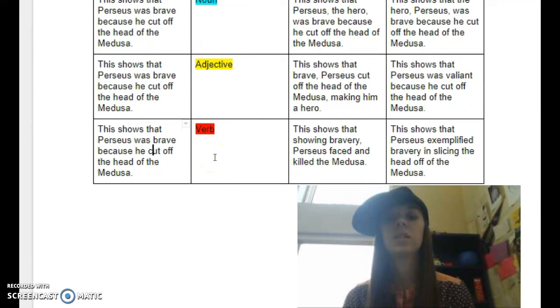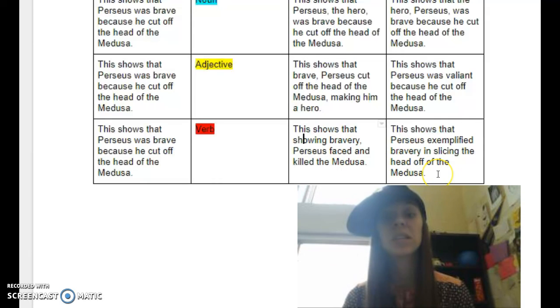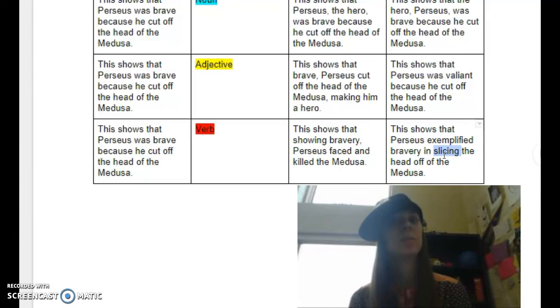So I said this shows that showing bravery, Perseus faced and killed the Medusa, all right? So you can see I changed a couple of my verbs there, just made it a little bit stronger for my reader, and I started with a verb, okay? So showing bravery, showing that he's there, okay? And then the last one, I'm going to improve the verb. So I'm not going to use the verbs that I saw in my first sentence. I need to change them, okay? This shows that Perseus exemplified bravery, better verb there, in slicing the head of the Medusa off. That paints a picture in my head, right, as the reader. I can see that, and it's a little bit more vivid for me, all right?